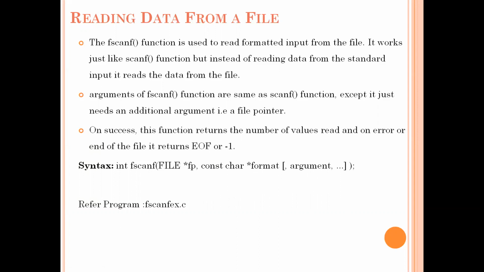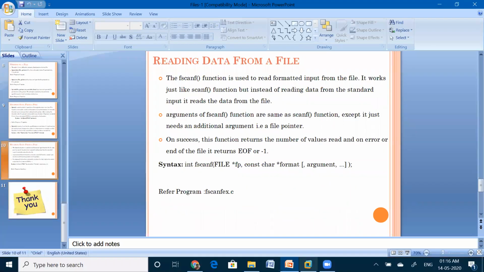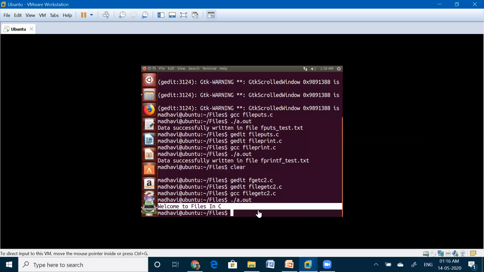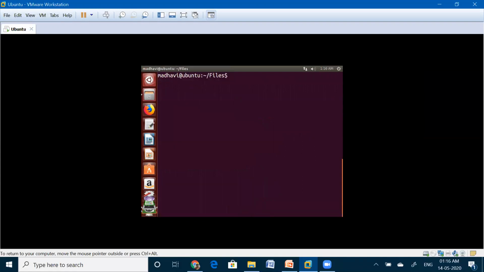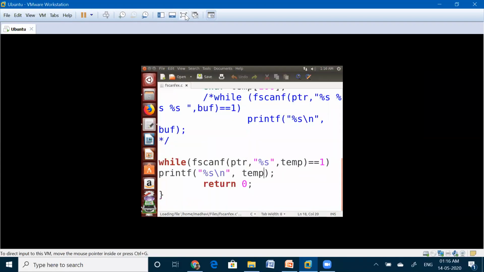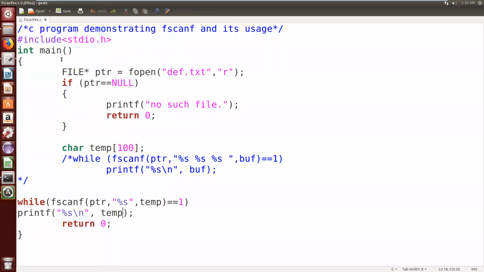Let me show you an example for this also. gedit fscanf_ex.c.